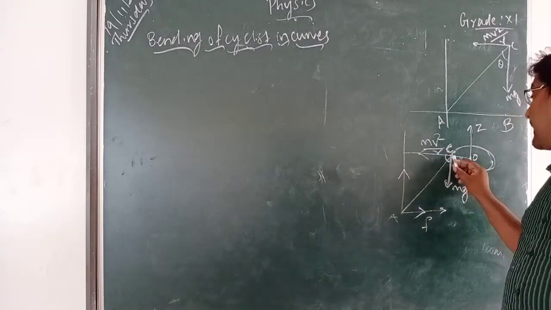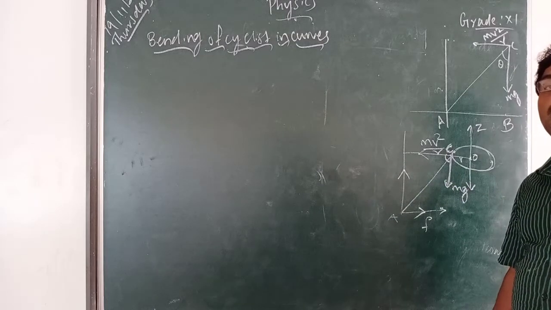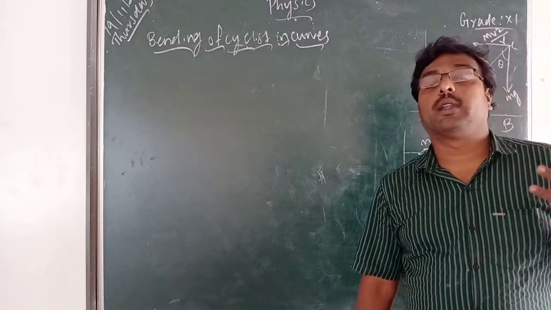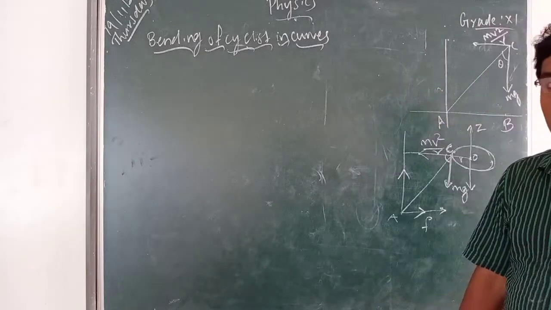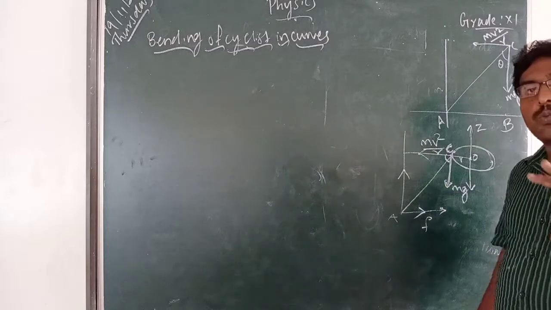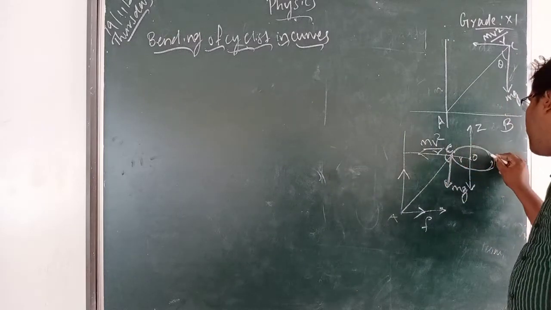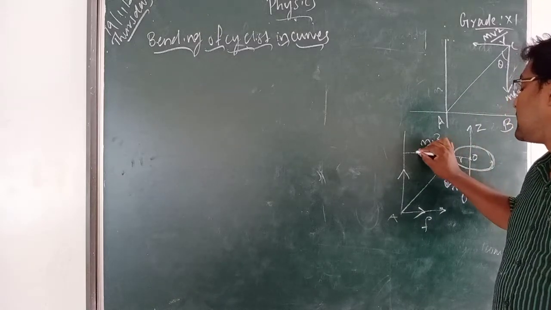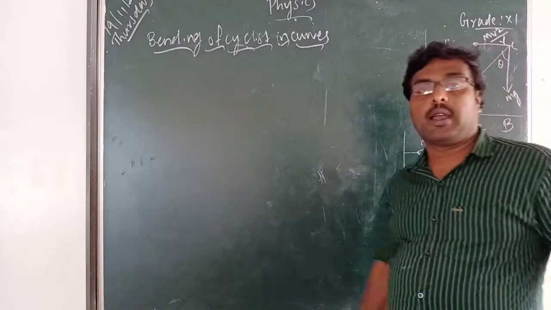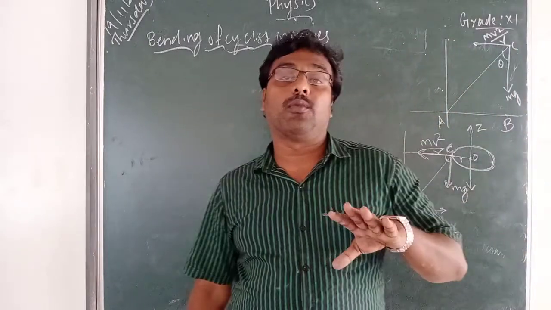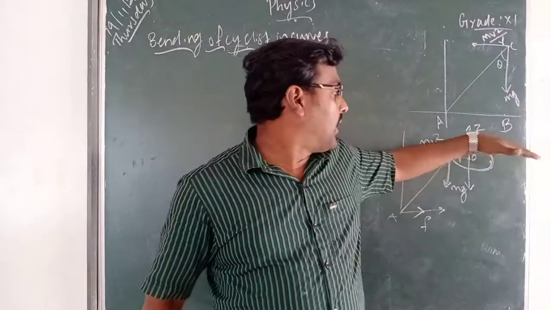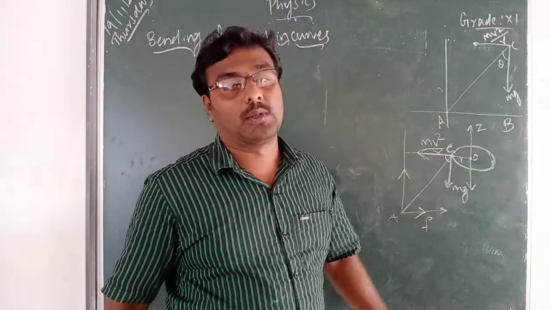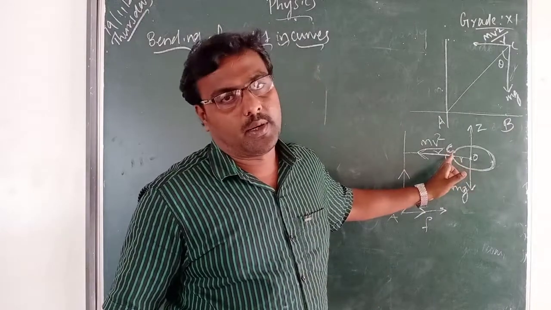The gravitational force acts downward, and this gravitational force provides a centrifugal force, a pseudo force, mv square by r, and the center of gravity goes in circular motion at this point.